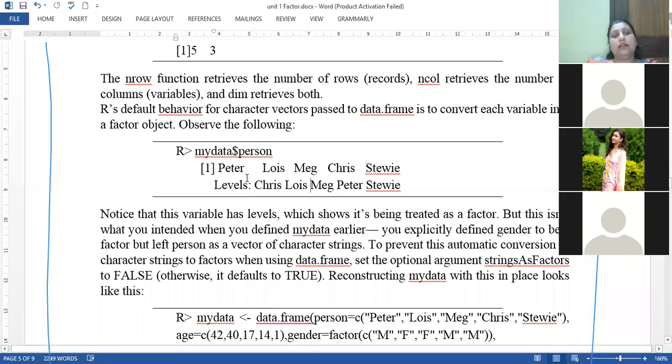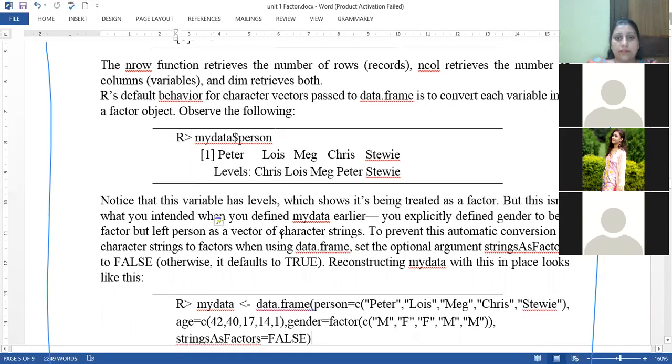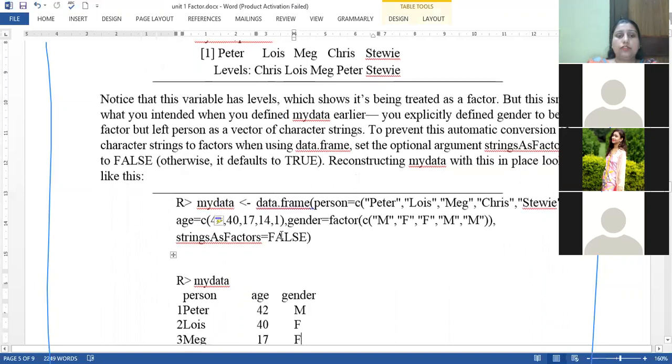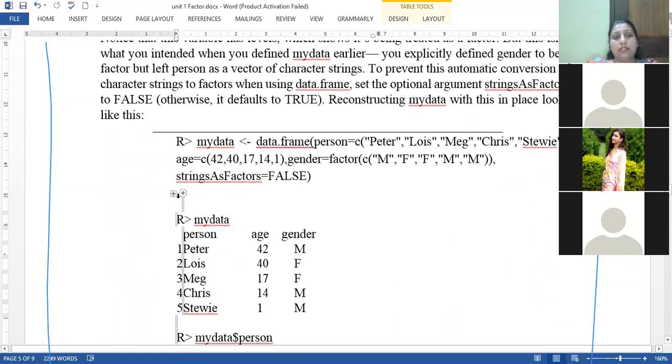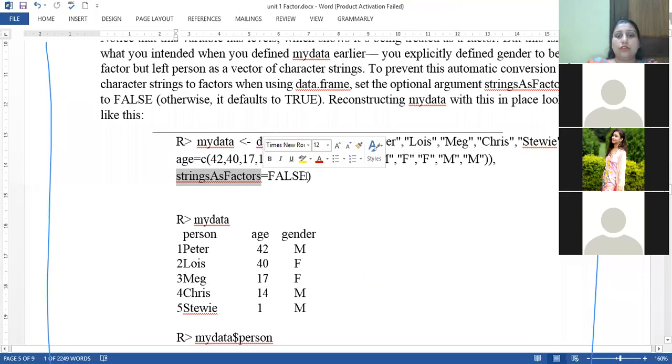That's why it converted my person column into a factor object. To avoid this situation, because we don't need this column as a factor, we use one more syntax, stringsAsFactors equals FALSE, where we define that whenever strings are present, we make stringsAsFactors false.